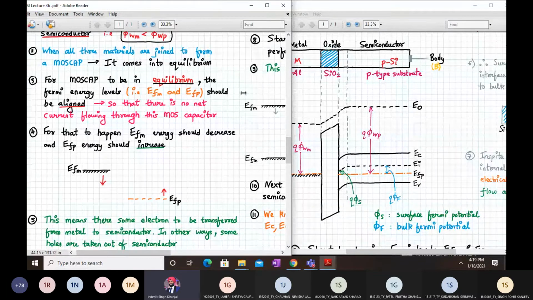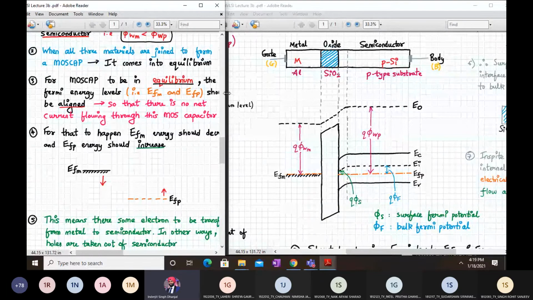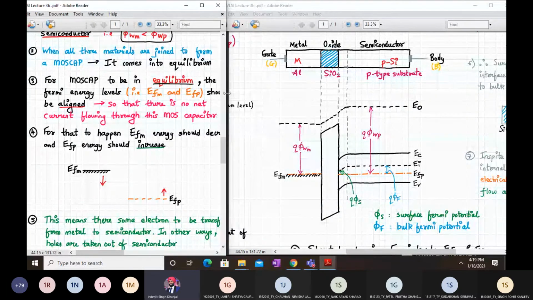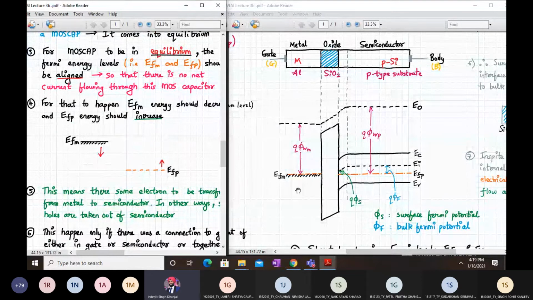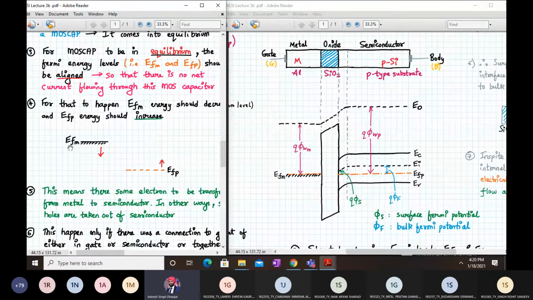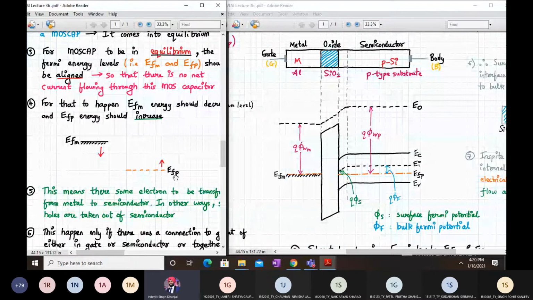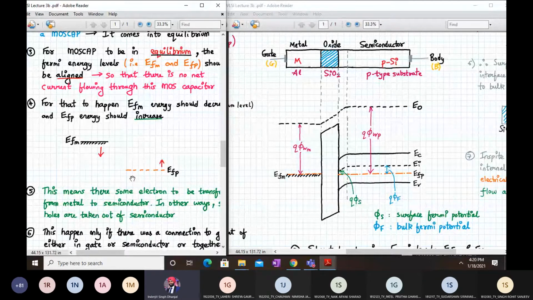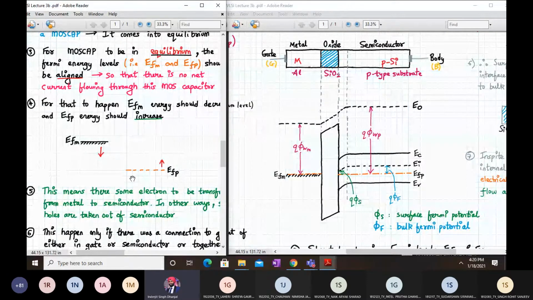Let me reduce this a little. So for the energy levels to be aligned, that is, for the MOS capacitor to be in equilibrium, your EFM will come down and your EFP will go up. For this to happen, we have to make sure that the EFM energy comes down and EFP comes up. This should increase and this should decrease.